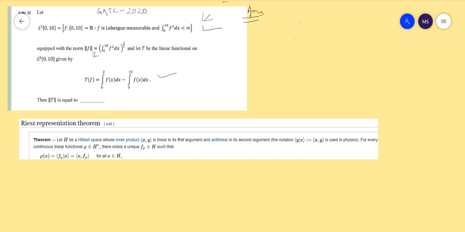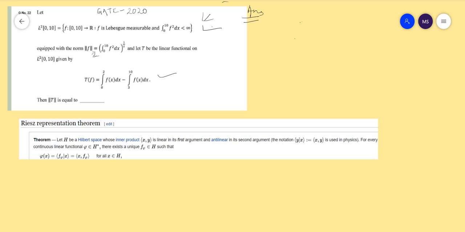So how can I find the operator norm basically? In order to find the operator norm, we have to use the Riesz representation theorem. Before starting the answer, I recall some facts about the Riesz representation theorem: what is the Riesz representation theorem and how I can use this theorem in these questions.